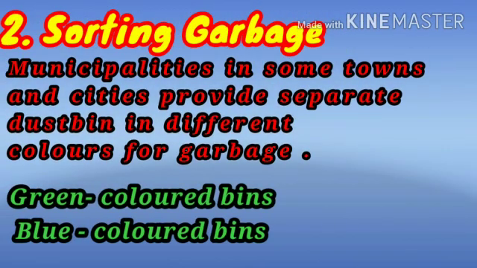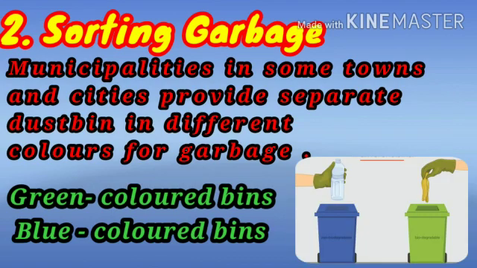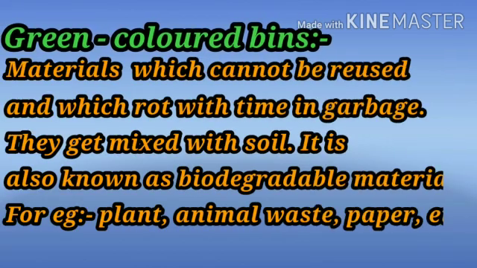Now I will explain to you about sorting garbage. The municipality provides separate dustbins in different colors for garbage: green colored bins and blue colored bins. Green colored bins. In these, the material cannot be reused, but it rots with time, that is plants, animal waste and paper, etc. They are known as biodegradable materials and they decay and mix with the soil.